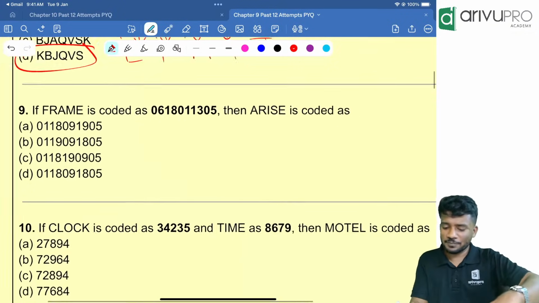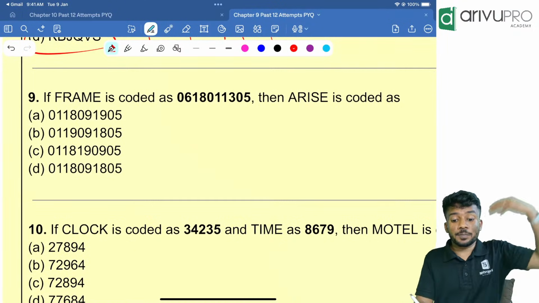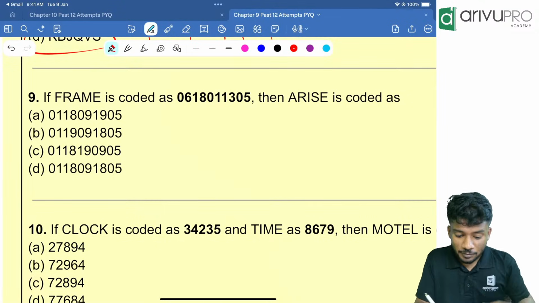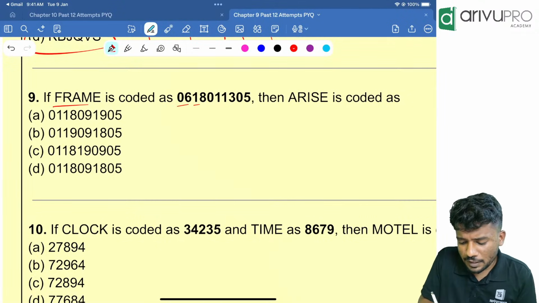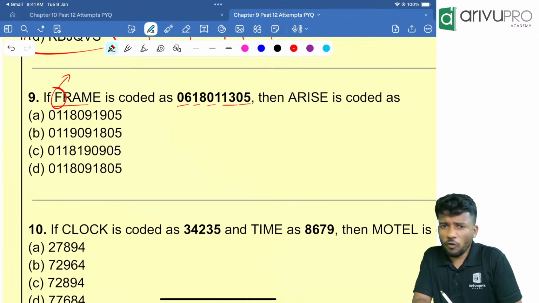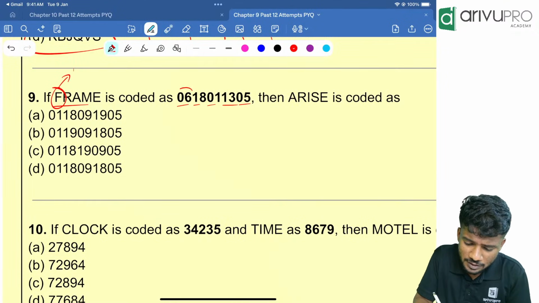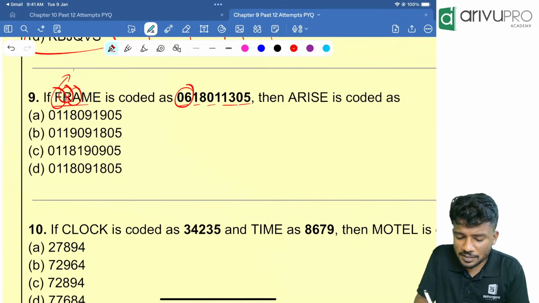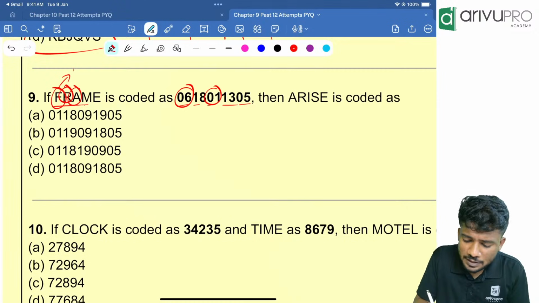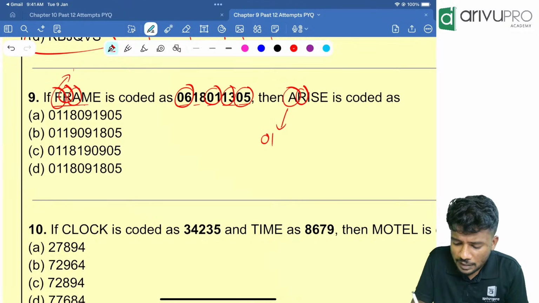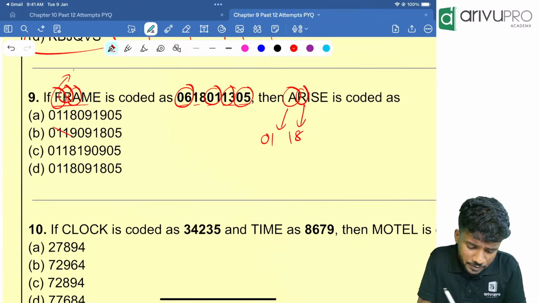Yes. Next one, another repeated question. It was asked in the previous attempts also, much before our January 2021 and all. Frame is coded as 0118011305. If you ask me, it is a forward position based coding. F is at 6th position. That's why 06. R is at 18th position. A is at 1st position. That's why it is 01. Then M is at 13th position. E is at 5th position. Similarly, A is 01. R is at 18th position. So similarly, this option is wrong.